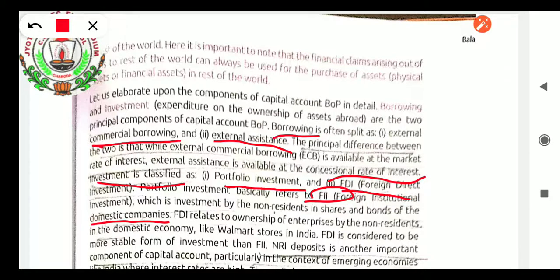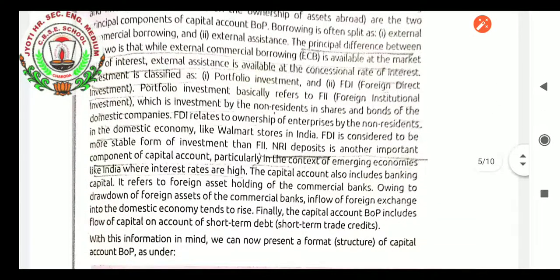Okay. The non-residents of India deposits, that is NRI deposits, is another important component of capital account. If any NRI is investing in our country as capital account, particularly in the context of emerging economies like India, where interest rates are very high. The capital account also includes banking capital.